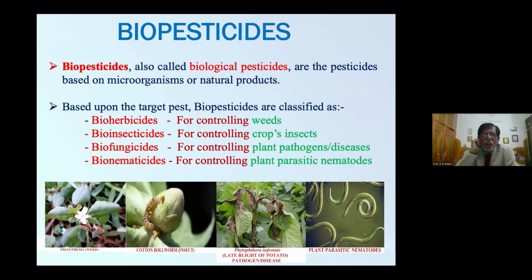I am talking now not of pesticides but of biopesticides, also called biological pesticides, which are pesticides based on microorganisms or natural products. Based on the target pest, these are classified as bioherbicides for controlling weeds, bioinsecticides for controlling insects, biofungicides for controlling plant pathogens or diseases, and bionematicides for controlling plant parasitic nematodes.